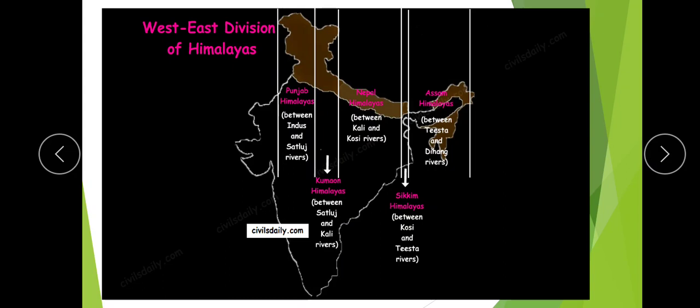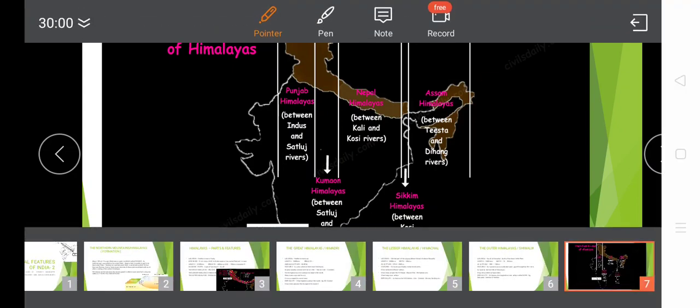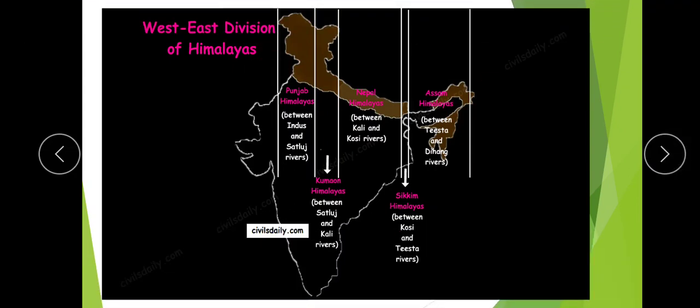So students, your homework will be: I have just shown you the map. You will be finding out the different names of the rivers as well as the names of the Himalayan regions from east to west, or you can say west to east.